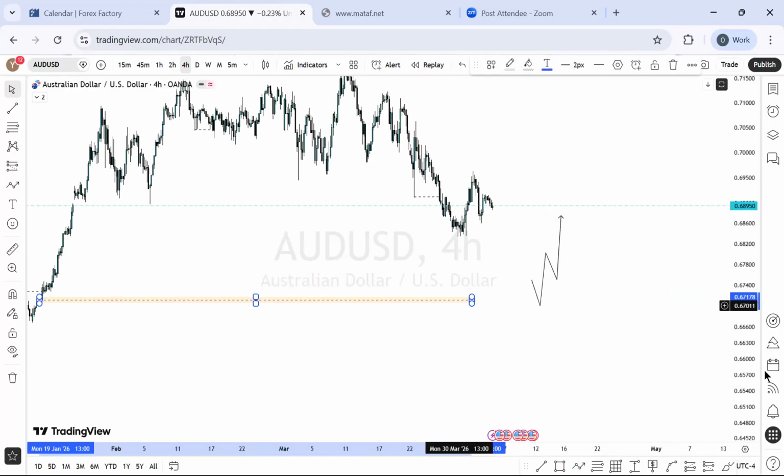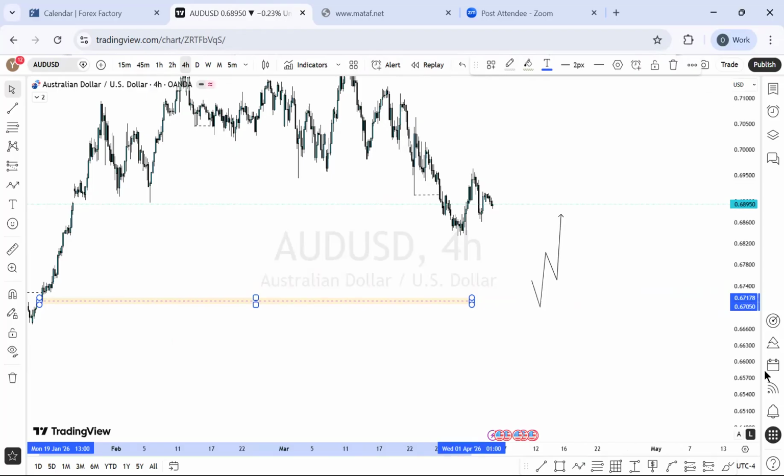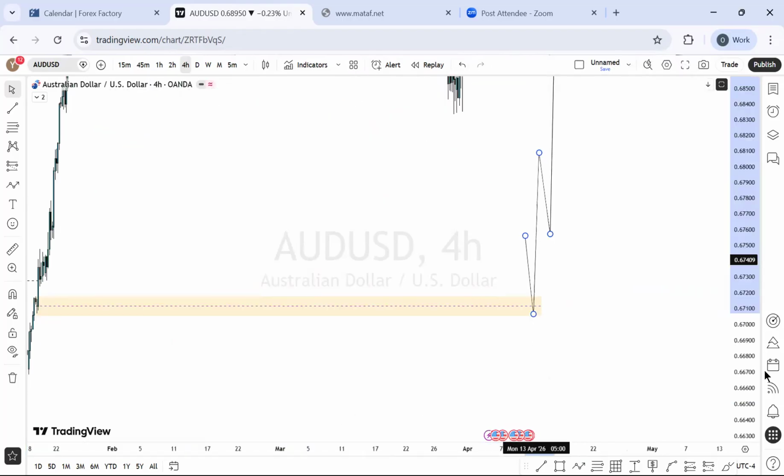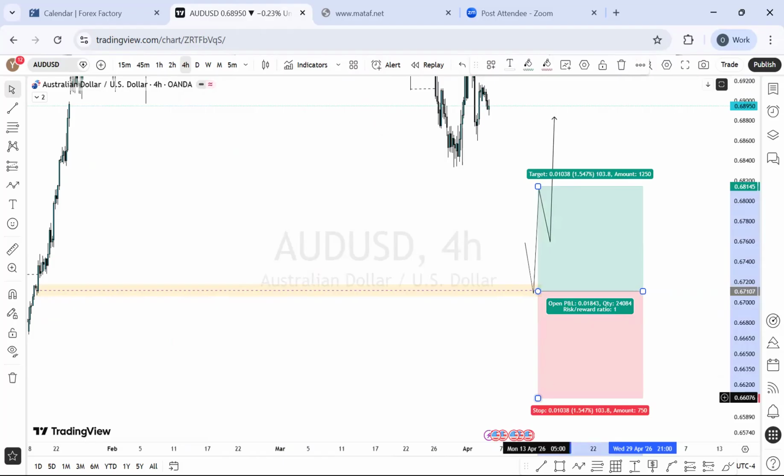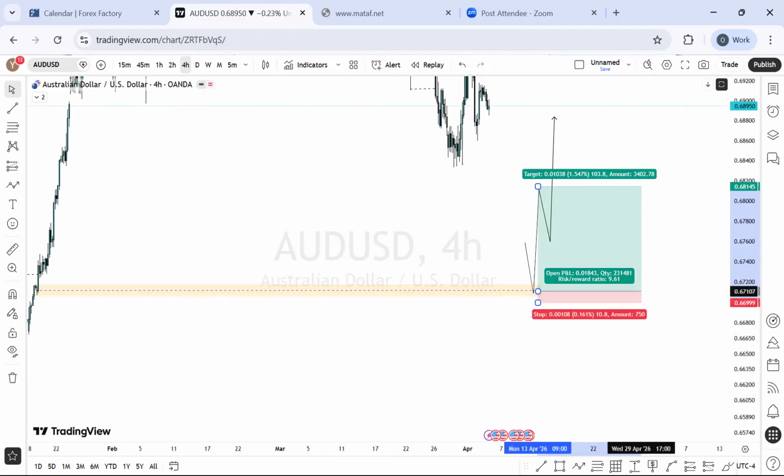So if I'm going to be working on that, I'm just going to be extending this a little bit, and then I'll be having my buy projection right here. And that means overall, I'll be putting this one about around here. So that is that on the AUD US dollar. My time is fast spent, so I need to really move very quickly.